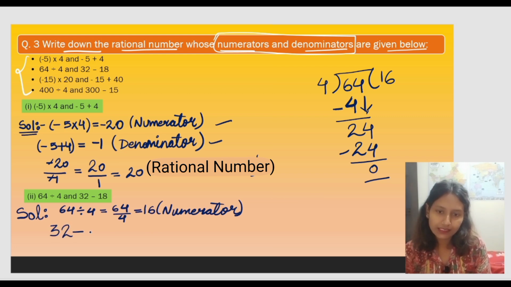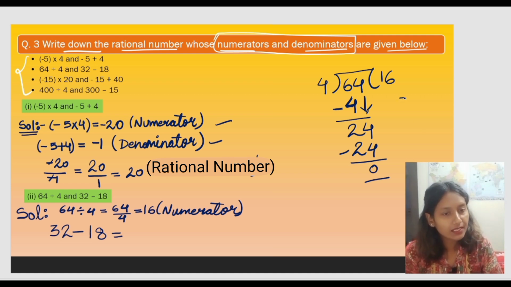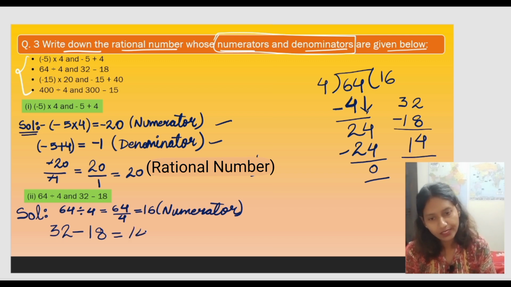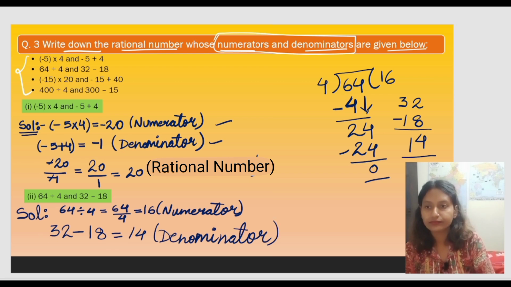32 minus 18 is the second part. So when you subtract this 18 from 32, what will be the answer? The answer for this one would be 14. You will write 14, and this 14 will be your denominator.